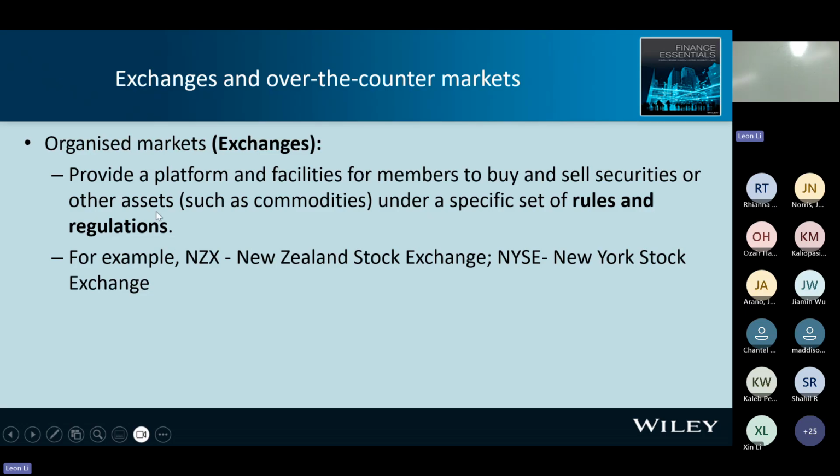more rules and regulations. So for me, when I see exchange, it is a big market with a lot of rules and regulations. For example, in the US, they have NYSE, New York Stock Exchange. In New Zealand, we have the New Zealand Stock Exchange. All right. So the exchange is for big companies, and they have to follow some specific rules and regulations. But we don't need to discuss the detail, right? So we just know the key concept: exchange, rules and regulations, big market for big companies.